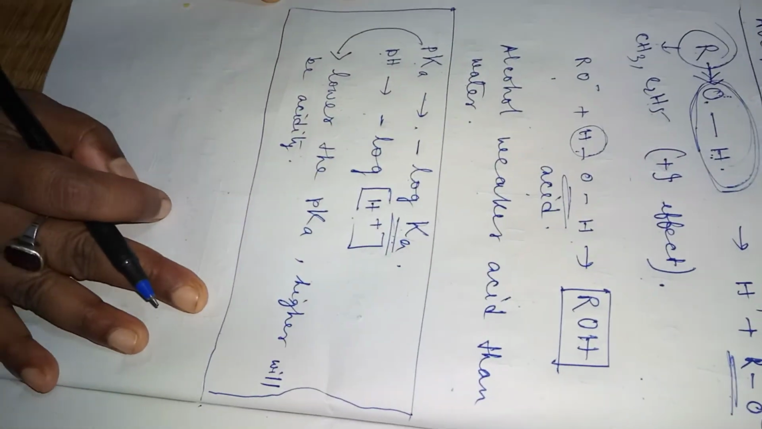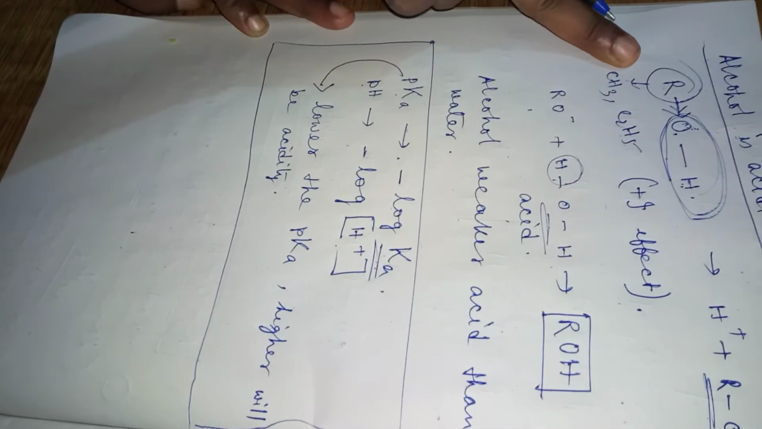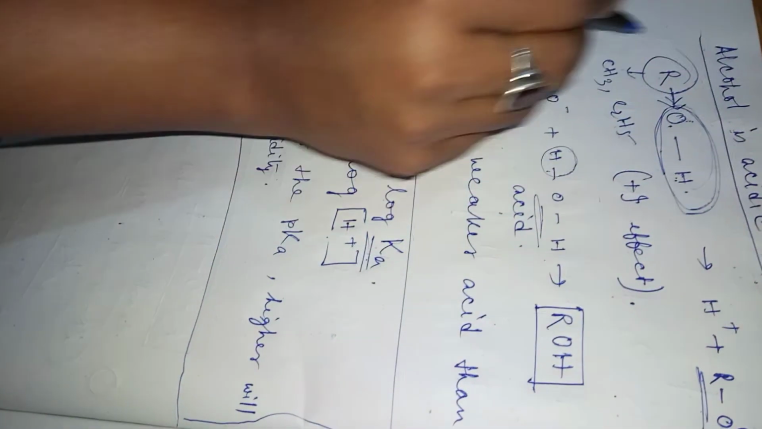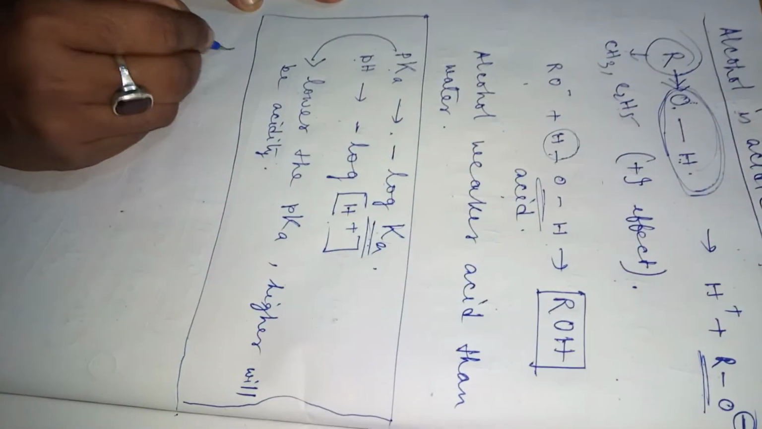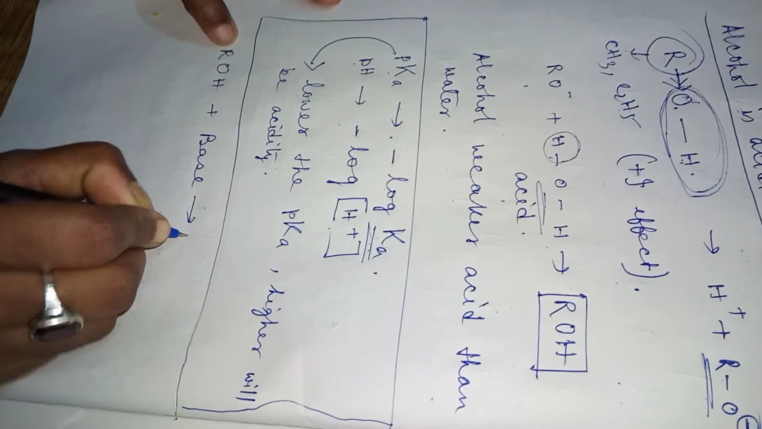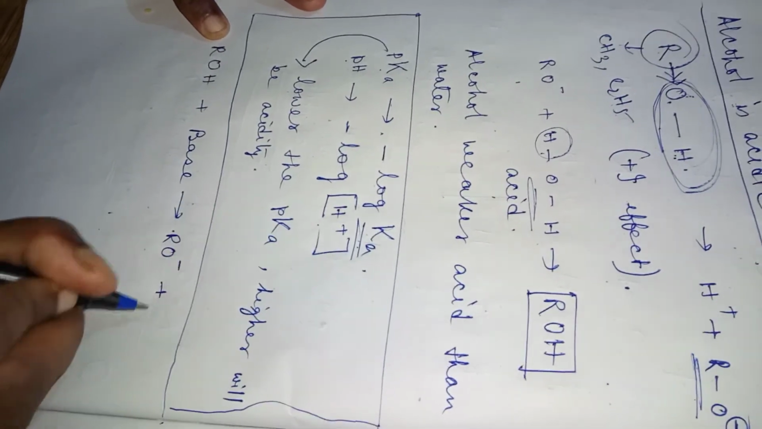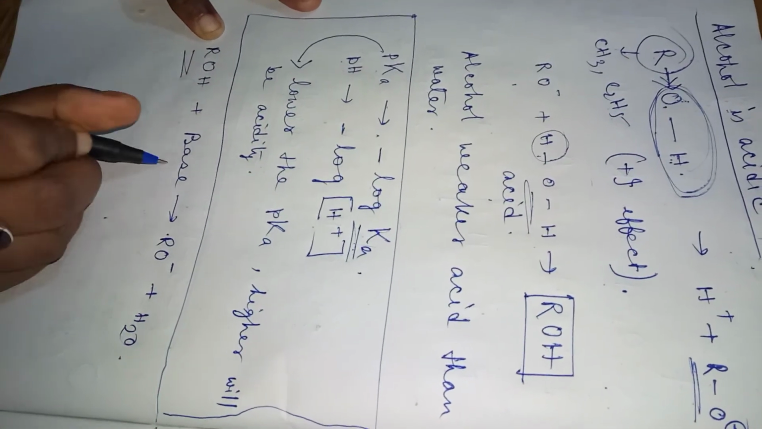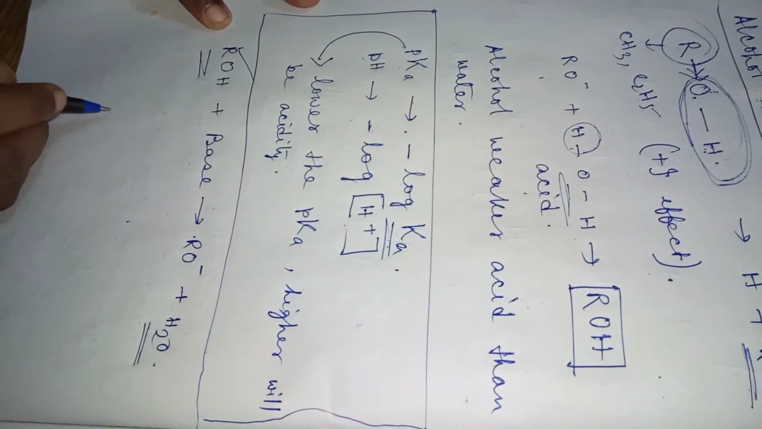Now we were discussing that alcohol is acidic in nature, because generally when a base or any metal reacts with alcohol, it will give hydrogen. Similarly, if alcohol reacts with a base, generally what will it give? The RO minus and water. So any acid when it reacts with the base gives you water. From this also we can understand that alcohol is acidic in nature.